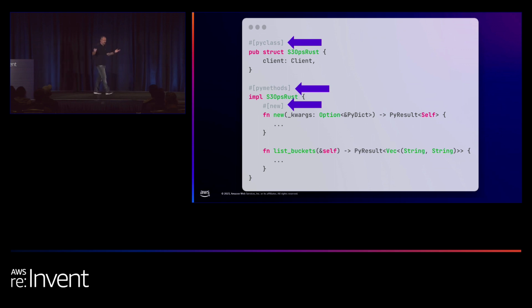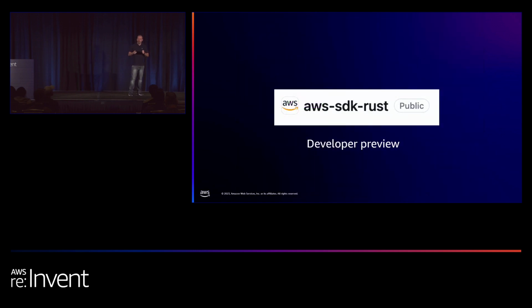But of course, you can add how many methods that you want. So before diving into how to compile and build the code, I want to first go over the Rust SDK. So thankfully, AWS released a Rust SDK, and it's amazing. And the only caveat when using the SDK is that it's in developer preview mode. What does it mean in developer preview mode? It means that they do not recommend to use it in production.